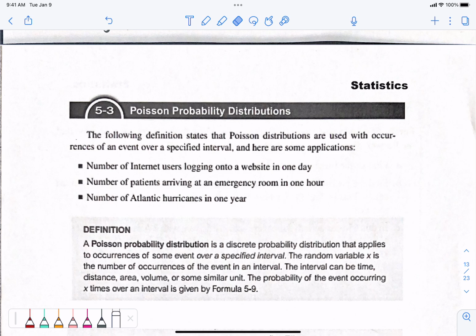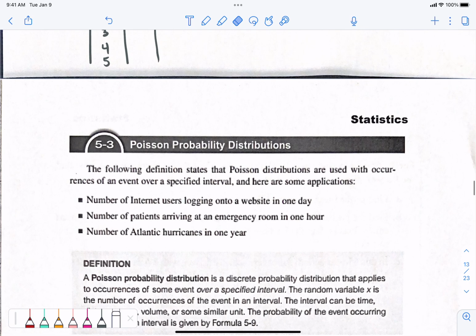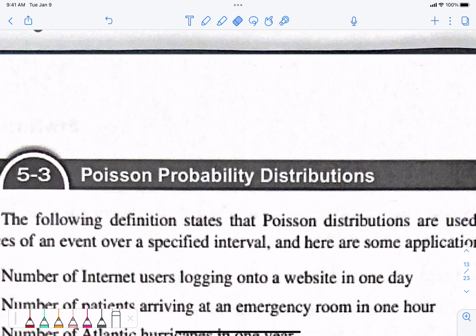Five-three. Poisson. This is called the Poisson distribution. It looks like poison, but it's with an extra S. Kind of feels like poison a little bit too. Anyway, some dead guy with the last name of Poisson came up with this. I'm going to talk about how this flows into what we were doing before. So write this at the top of your paper.